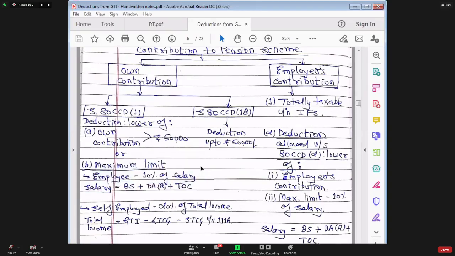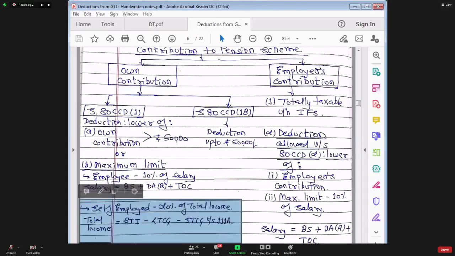What if you are a self-employed person? In that case also, your deduction will be the lower of the following two amounts. Number one, actual amount contributed, and number two, maximum limit. What is the maximum limit in that case? Maximum limit is 20% of total income.